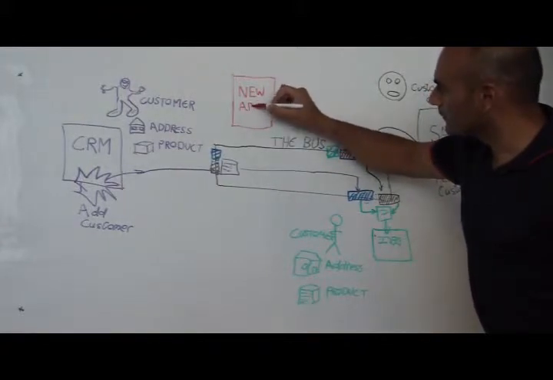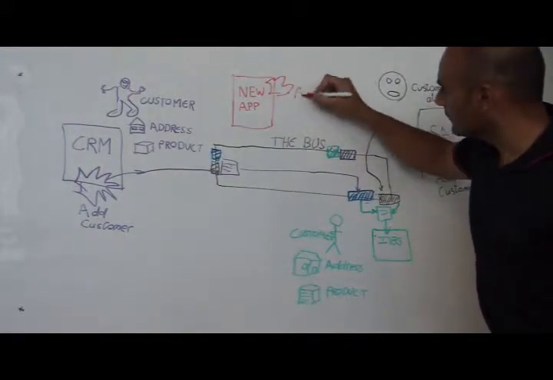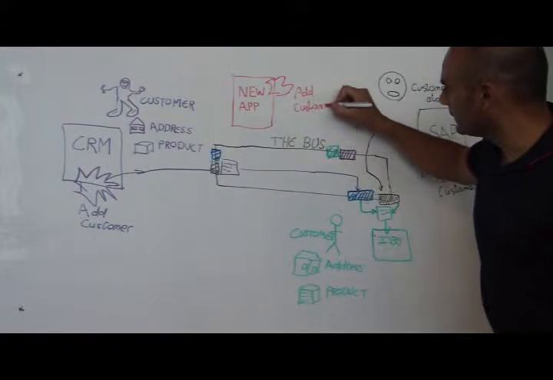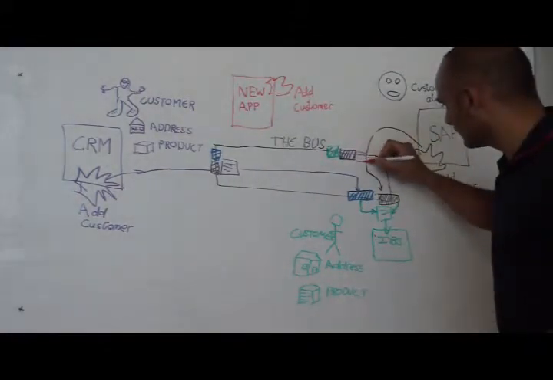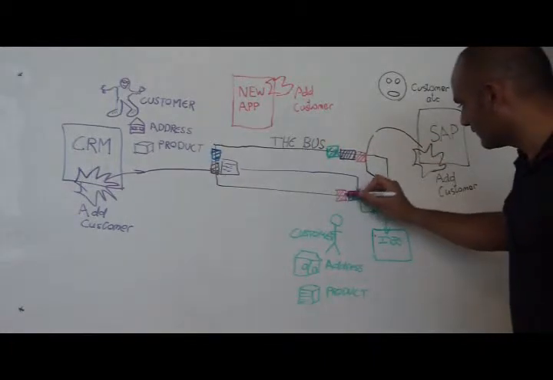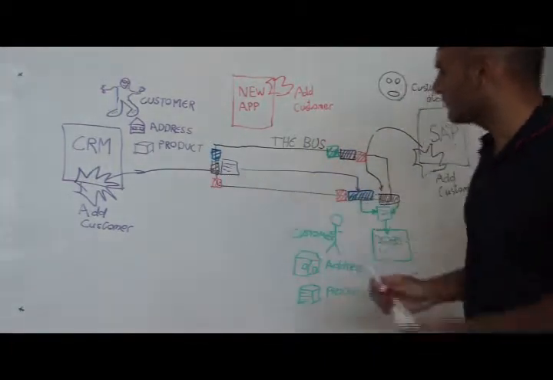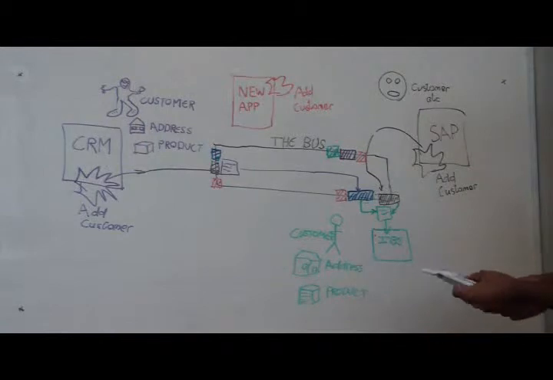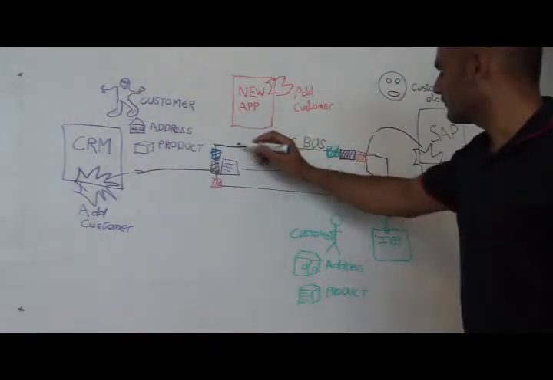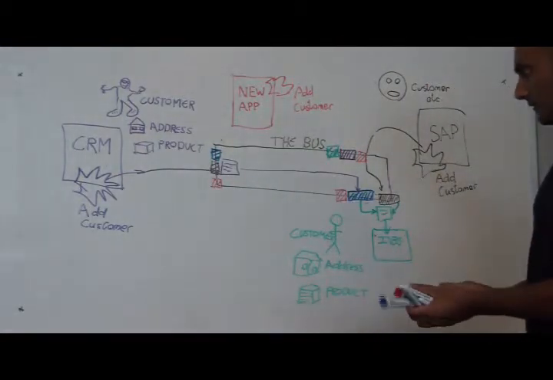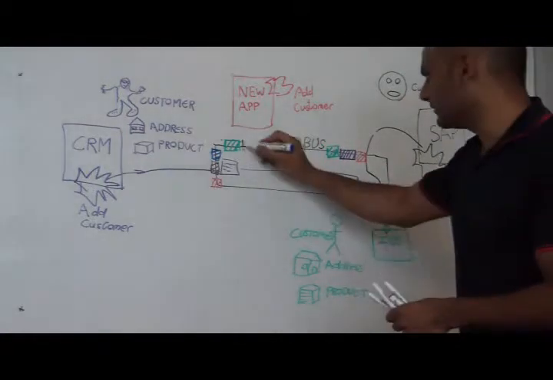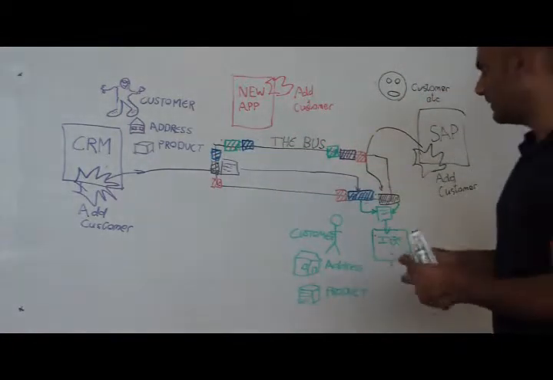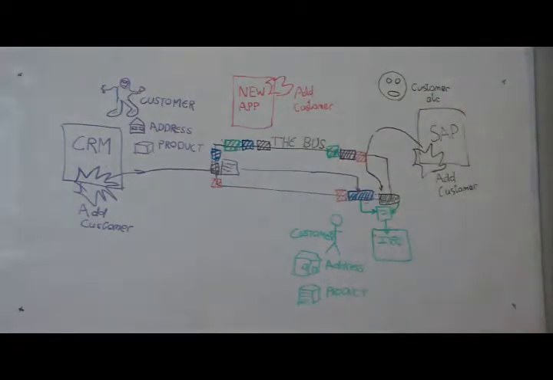Problem 2. Let's say that a new application is added and that this application also has the ability to generate an add new customer event. All consumers of this message type will need a new transformation added to cater for the new message input type. The new application itself would need a transformation written for each application that can originate a message in which it is interested. This increases the cost of introducing new systems. The picture is getting uglier and uglier.